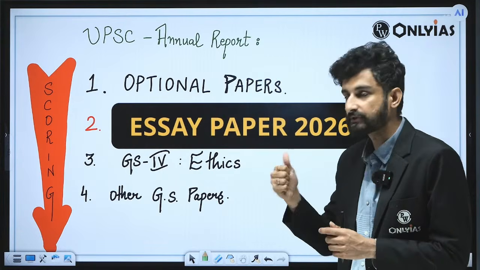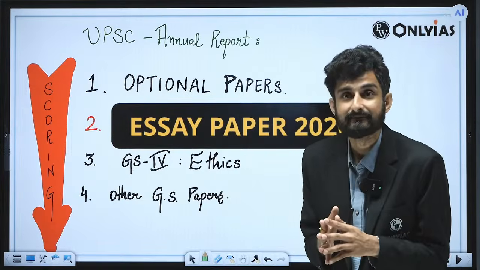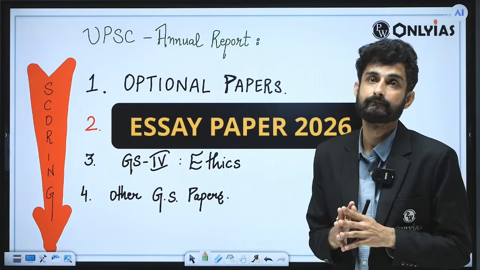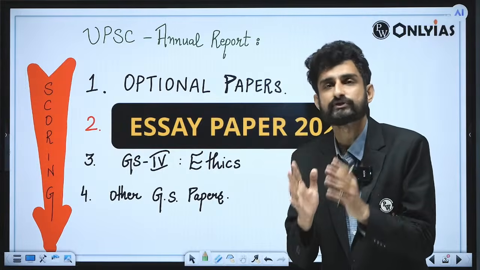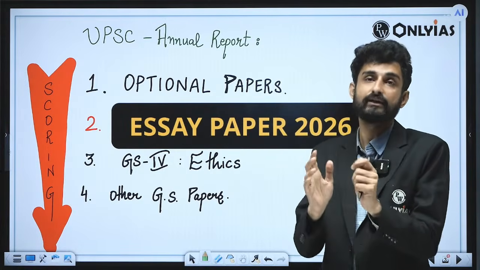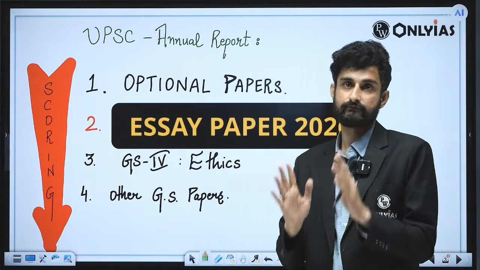Your optional paper should be like the woman you are going to marry, as the saying goes in Old Rajinder Nagar in Delhi. And your essay and ethics should not be neglected, but should be the most important low-hanging fruits that you prepare very holistically and comprehensively. This is something you should remember first of all.